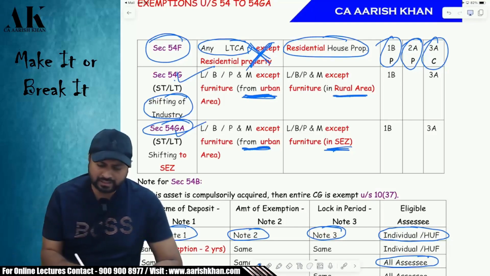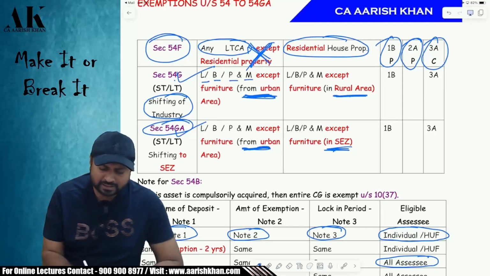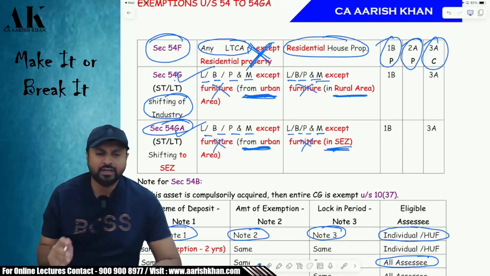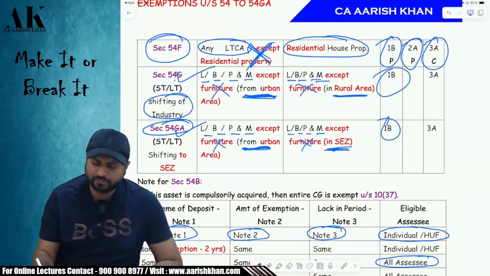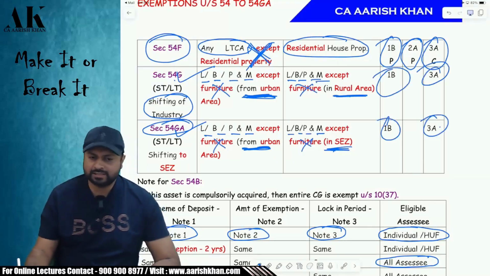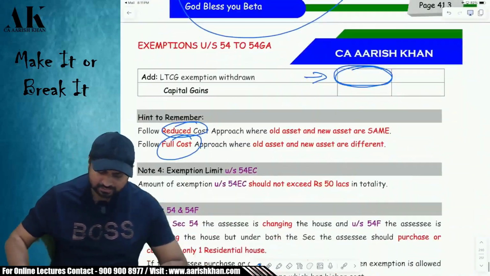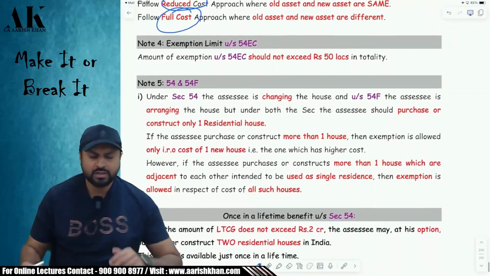What are you transferring? I am transferring land, building, plant, machinery except furniture. And what are you buying? Land, building, plant, machinery except furniture. Within how much time? Within 1 year before or 3 years after, I can buy these things. Then my capital gains will be exempt, exempt and exempt.